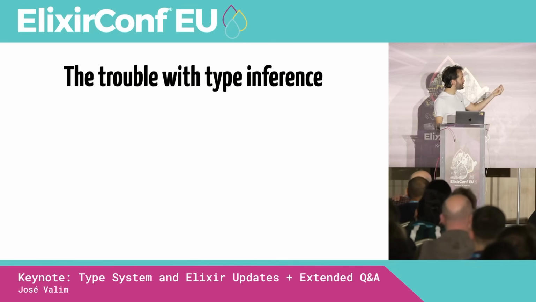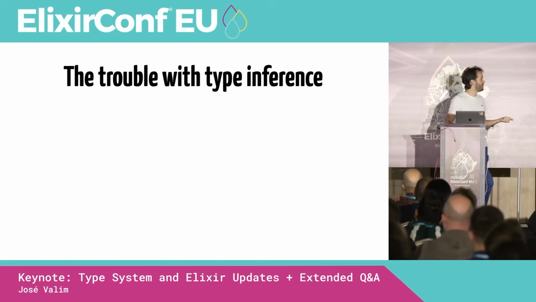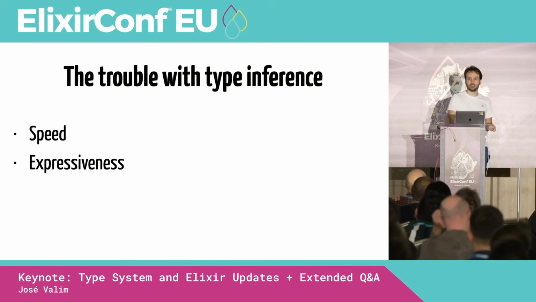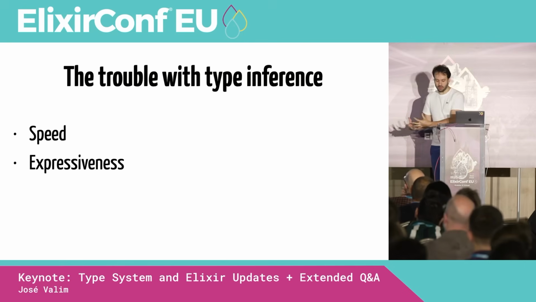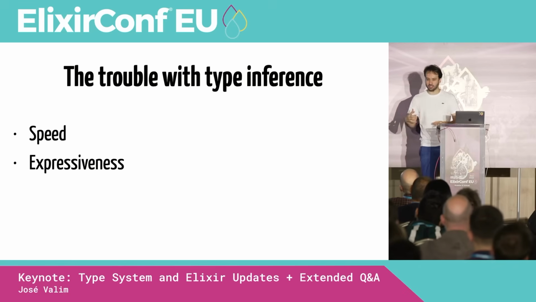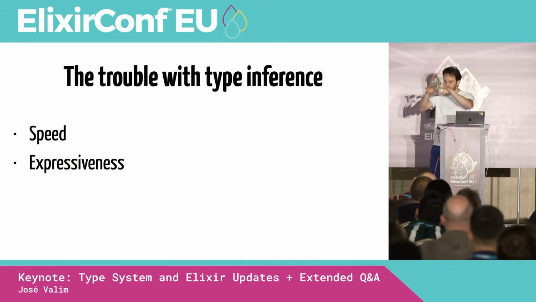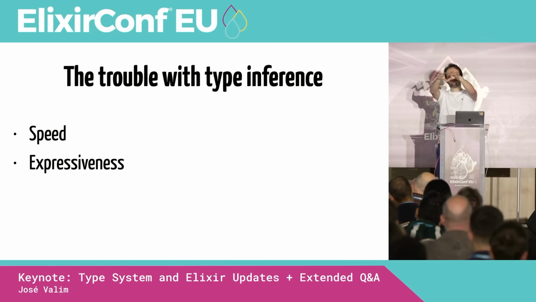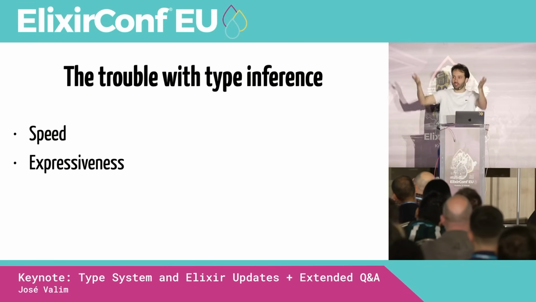And when it comes to type inference, some of the trade-offs can be speed. Usually type inference algorithms can be more expensive than type checking, so things are going to take longer. It comes with expressiveness. If you're building a new programming language, and you want all the features in the language to support type inference, usually in typing theory, the features you can type infer are a subset of the features you can type check.